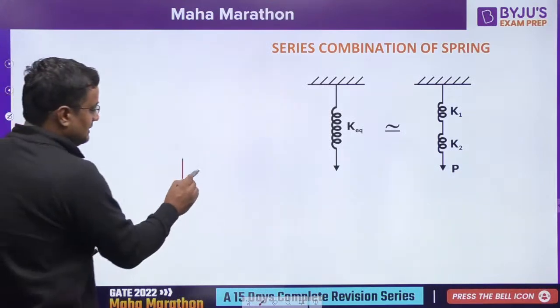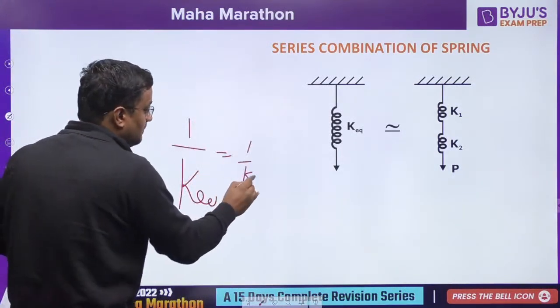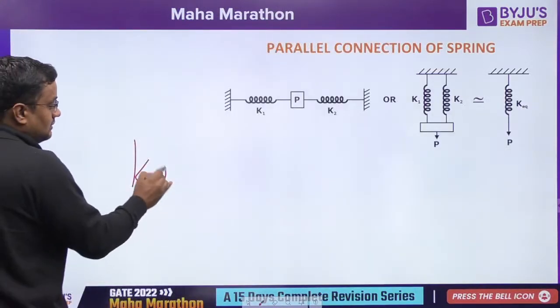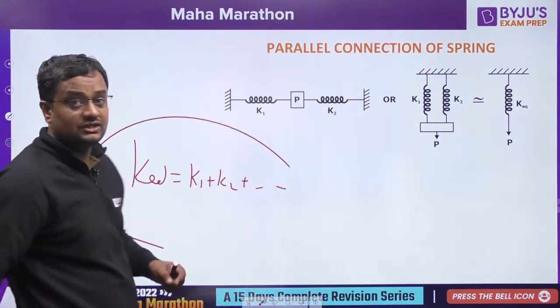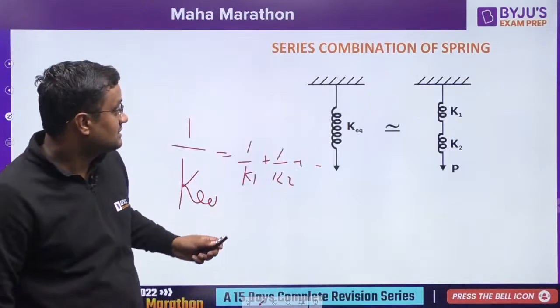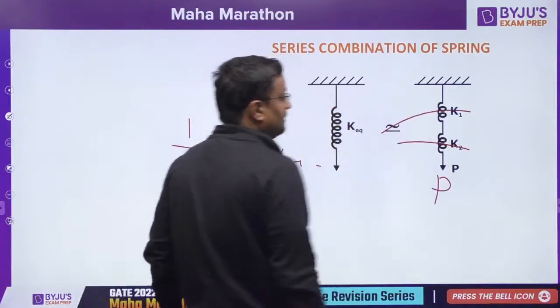What is K equivalent in series? Opposite of resistance that we studied in 12th class. 1 upon K1 plus 1 upon K2 and so on. And what is in parallel? K equivalent is K1 plus K2 and like this. Parallel means deflection same. If I put it here, deflection same. Series means load is same. If I applied P load here, P will be transferred here, P will be transferred here.